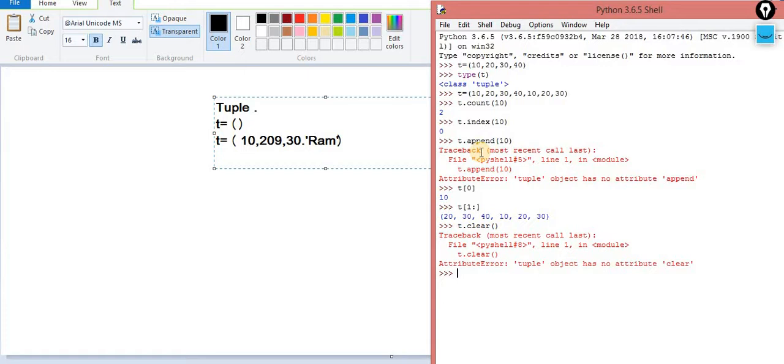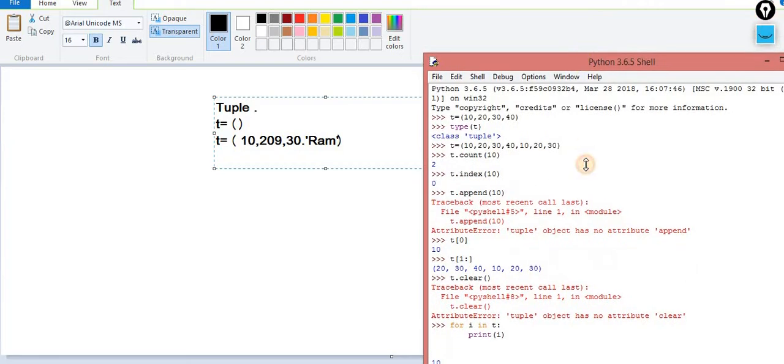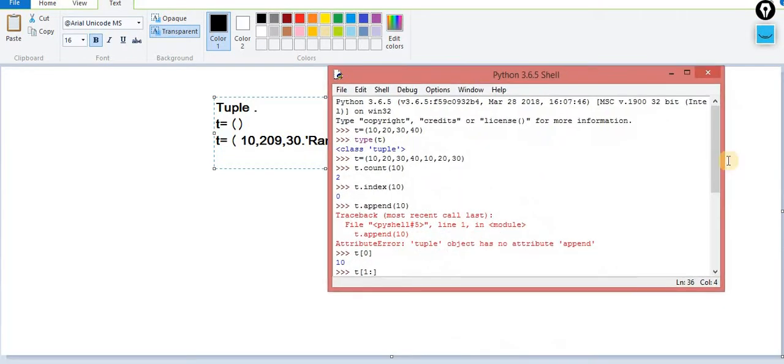Sometimes we are supposed to use a tuple and sometimes a list. We use a tuple when we want that nobody can change the data but can iterate over it. For iteration, as we know very well, for i in T, print of i. Now you can check the output, exactly the same output as we got in the case of the list.